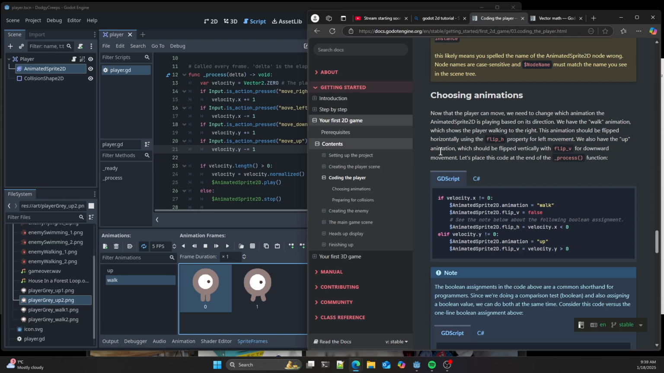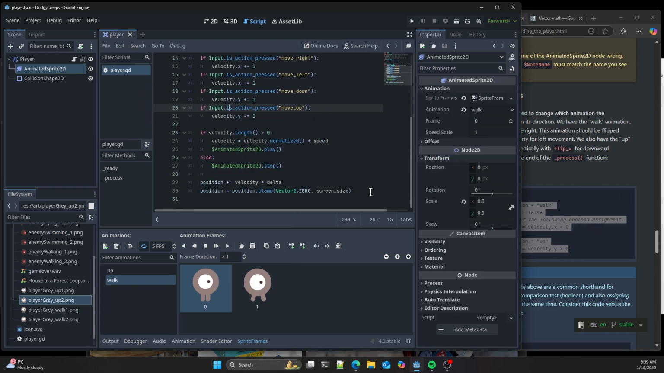So we also have the up animation, which should be flipped vertically with flip V. So we've got flip horizontal and flip vertical. It's just a function, a boolean that we can call. Look at it there. We have the up animation, which should be flipped vertically downward. Let's put this at the end of the process.